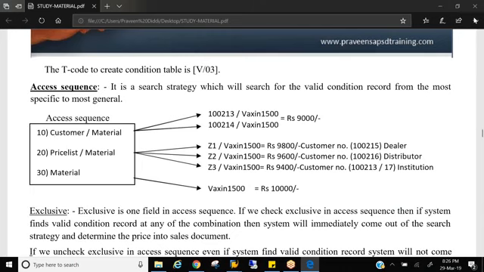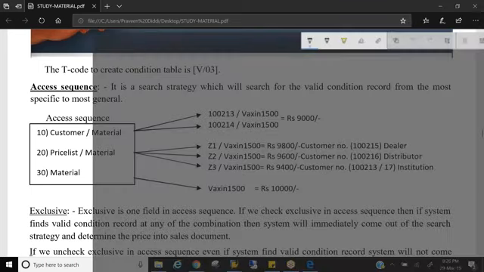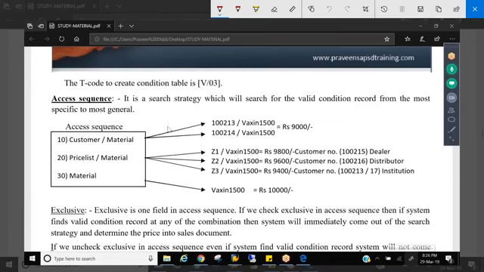What is an access sequence? Access sequence is a search strategy which will help us to find out valid condition record. That means you can see here customer and material. What is the customer number? 213. What is the material? Wax 15. What is the price? 9,000. But what is the material price? Actual material price is 10,000. But if this customer is buying, he is getting it for 9,000.